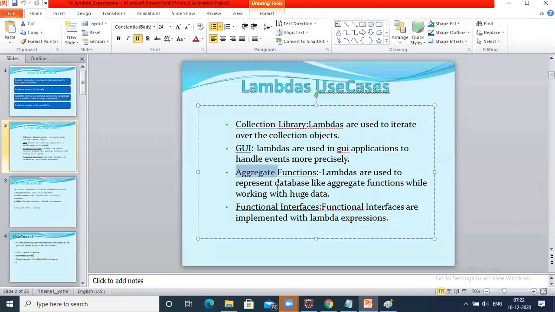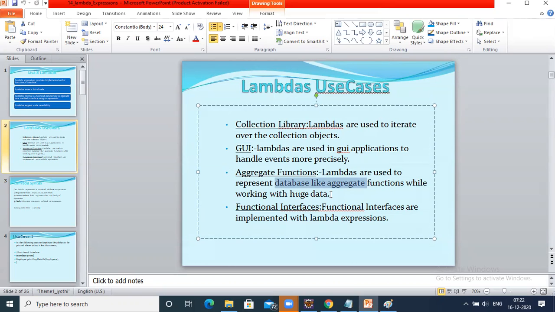And aggregate functions: lambdas are used to represent them. We have seen in the previous session JDBC, where we use a lot of SQL queries. From Java 8 onwards, we can reduce usage of SQL calls and writing SQL queries. How can we reduce? By the introduction of stream libraries.